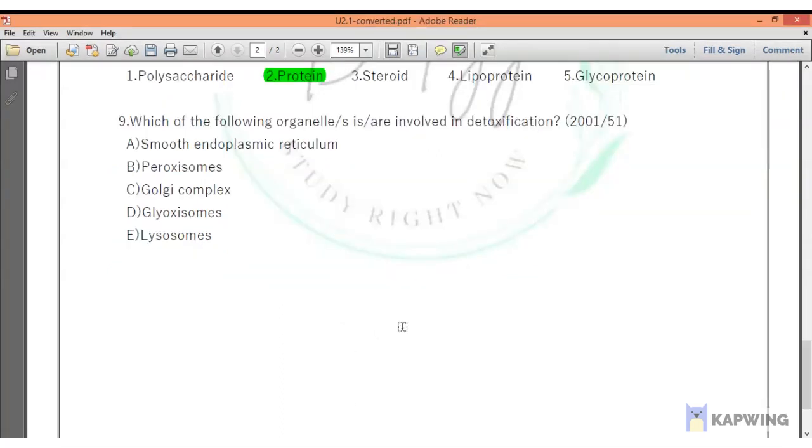Question number 9. According to the tutorial, and question number 51 in the original paper. Which of the following organelles are involved in detoxification? So according to the new syllabus resource book, smooth endoplasmic reticulum and peroxisomes are involved in detoxification. So that is the last question from Unit 2 for the year 2001.